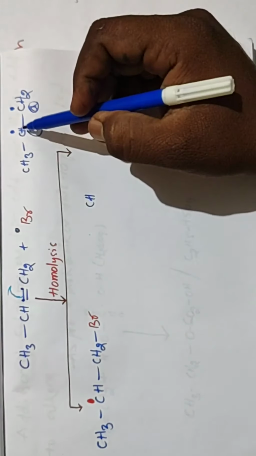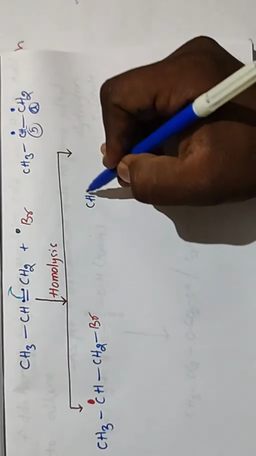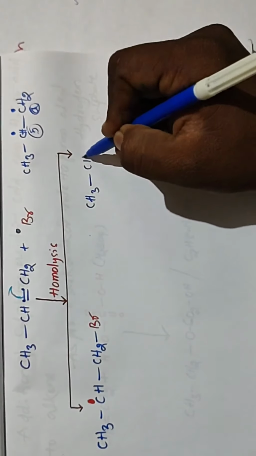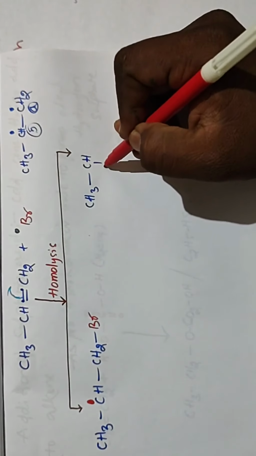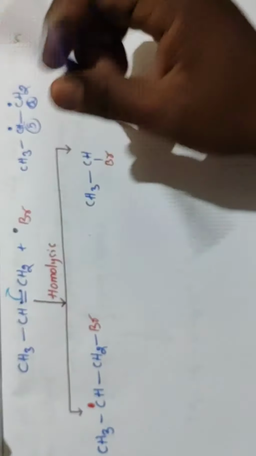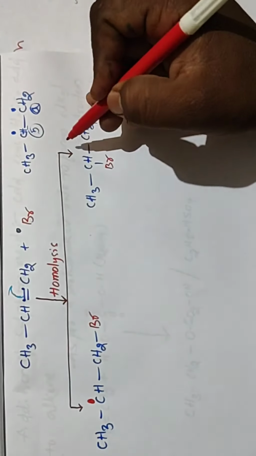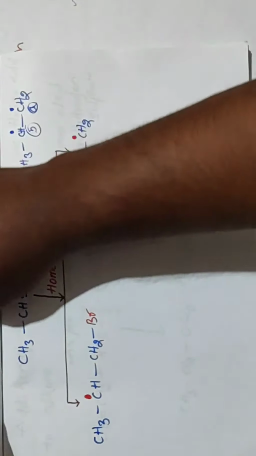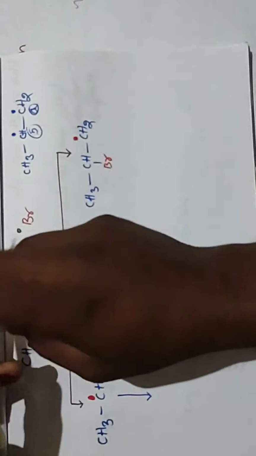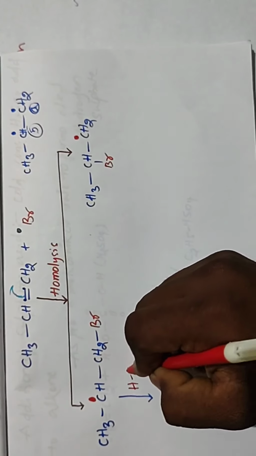And if the Br radical bonded with the second carbon, we get CH3, CH, Br, CH2 radical. So after that, this is also an unstable one. It also reacts with HBr.